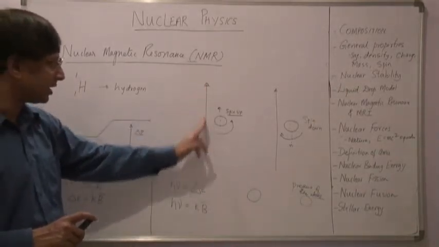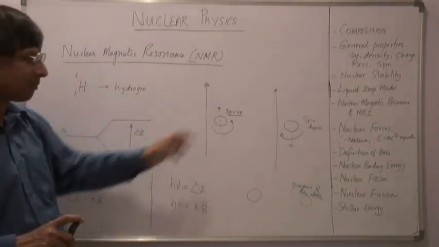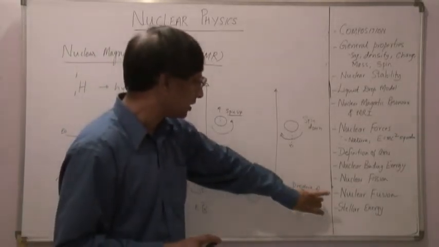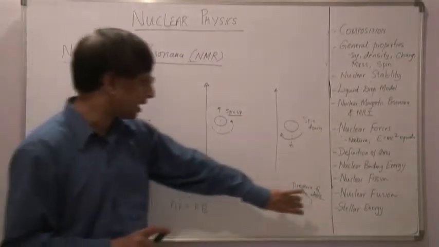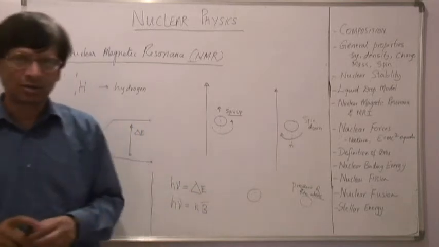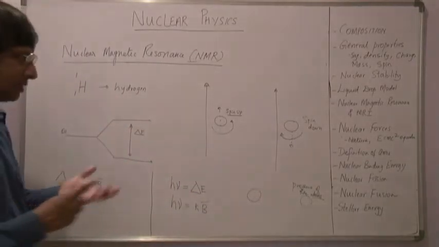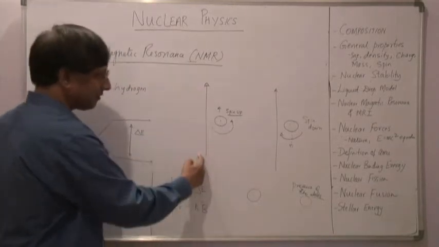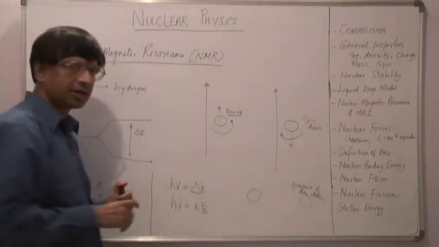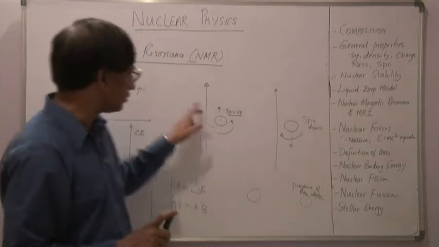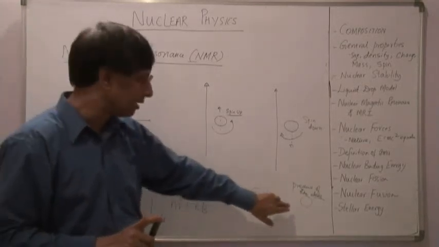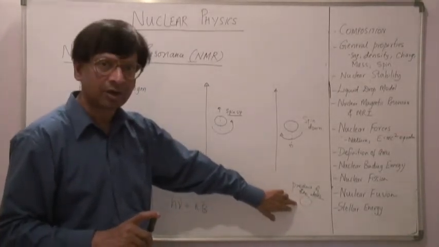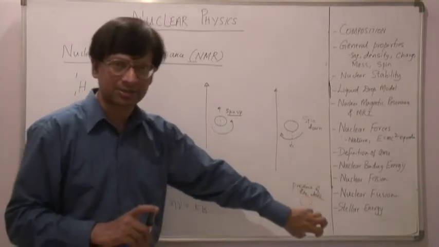When I look at the case where hydrogen is embedded or surrounded by atoms of other types, different molecules, then the effective magnetic field will be due to the externally applied magnetic field plus the magnetic field due to the neighboring atoms.